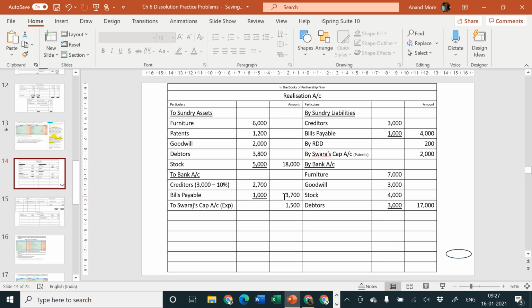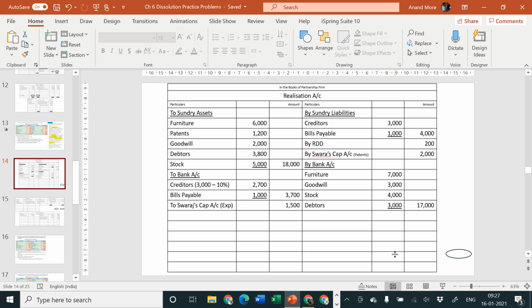Debit side is 18 plus 3, that is 21, plus 1, that is 22, roughly 22,000 to 23,200, something like that is the total. Credit side 17 plus 4 plus 2, 17 plus 2 is 19, 19 plus 4 is 23. So it seems that credit side is heavy. Let us check the total clearly. Please check the total. Total of credit side is 4,000 plus 200 plus 2,000 plus 17,000. Total is 23,200, and here also 18,000 plus 3,700 plus 1,500, that is 23,200.